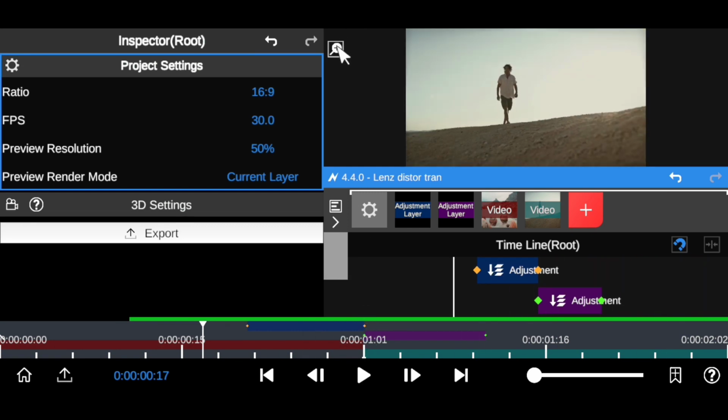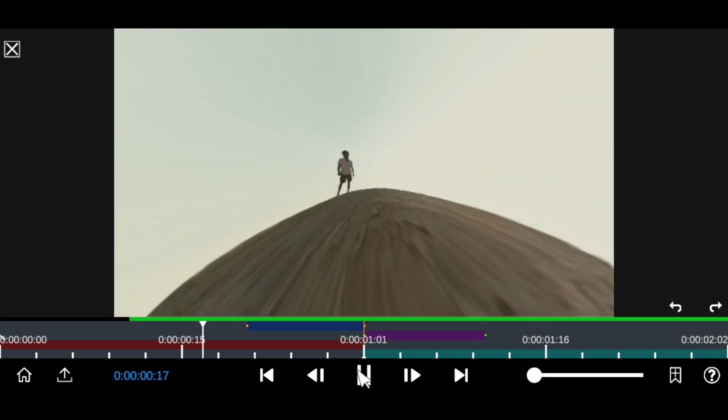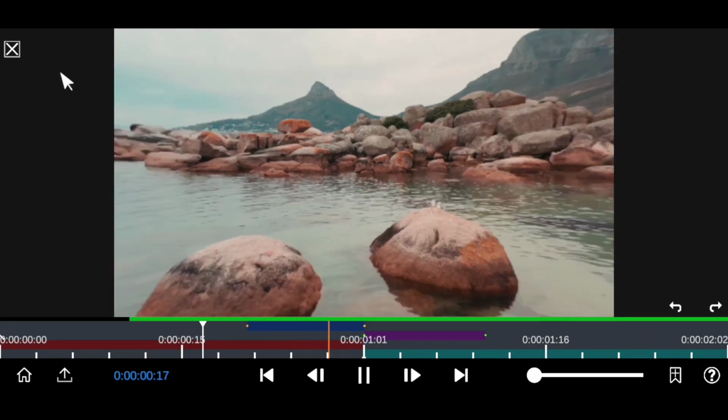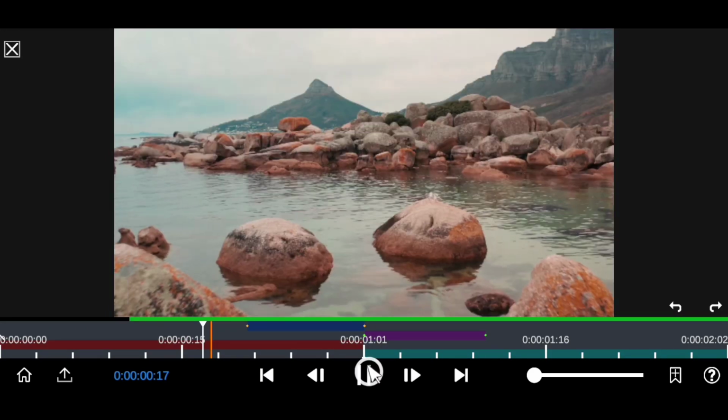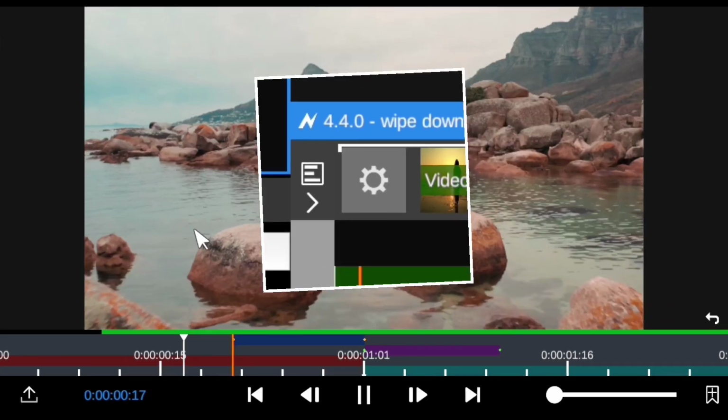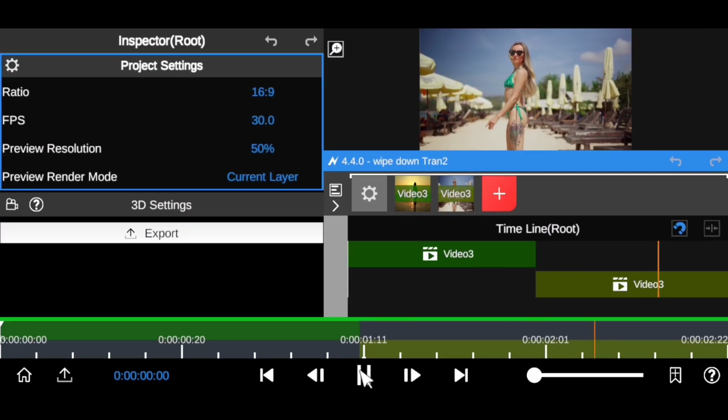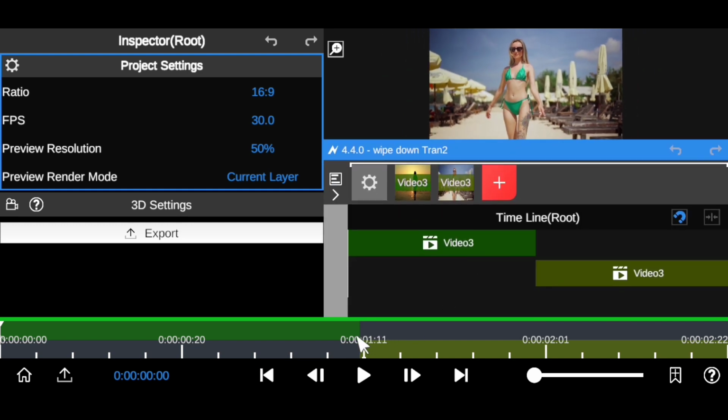As you can see it right there, it's going to distort right here onto the next video clip. So this is the first transition which I'm going to be showing you. So let's check out the next transition. Alright, the next transition we're going to be creating is called the distort scale zoom, which I'm going to be showing you right here. So I have these two clips right here on my timeline.